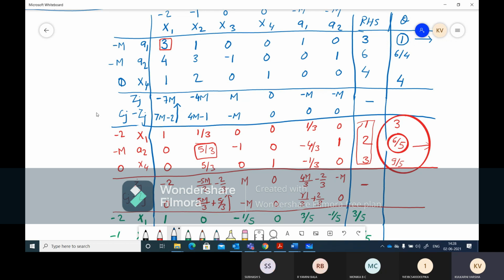Generally sometimes when we do all such kind of problems where the values are very large, sometimes we represent it by 9999, but here we cannot represent like that also, right? So it is very difficult to computerize big M method. We cannot computerize it, so we are going for the two-phase method.